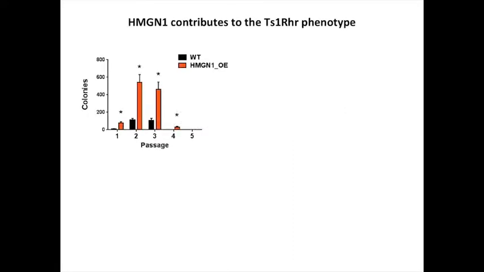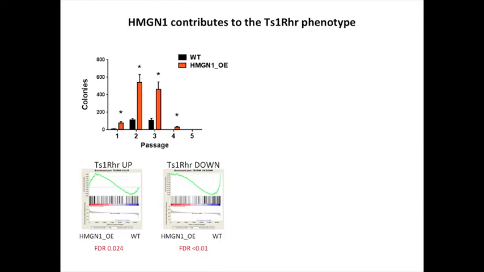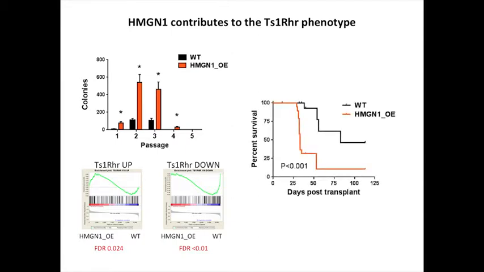And basically, when we take B cells out from that mouse that overexpresses HMGN1, they have an increased growth in vitro. It's not sufficient to grow forever. So something else among those 31 genes is important. But nonetheless, these cells recapitulate the signature of the full trisomy cells, including the PRC2 target gene signature. And when we combine that mouse with BCR-ABL in a leukemia model in vivo, we again have a dramatic acceleration of the BCR-ABL leukemias. So HMGN1 is contributing to this phenotype, but may not be the only important gene. And I doubt that it would be, because we don't see single amplifications, we see this region.